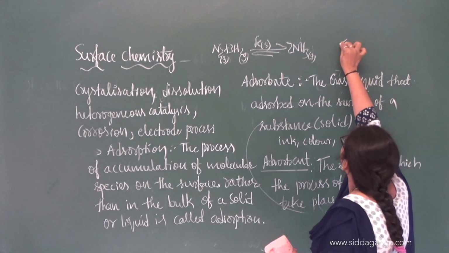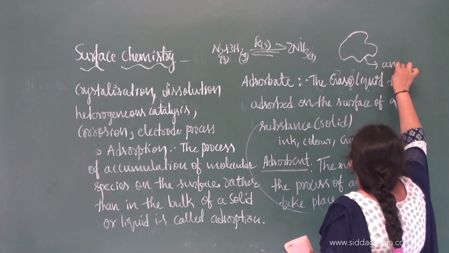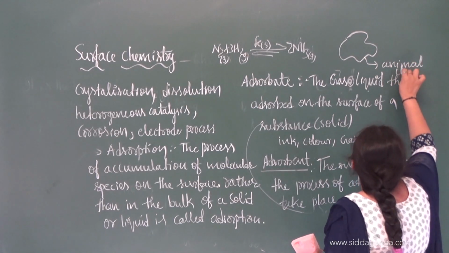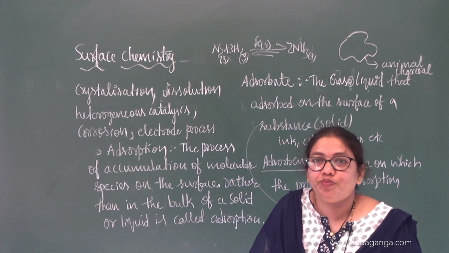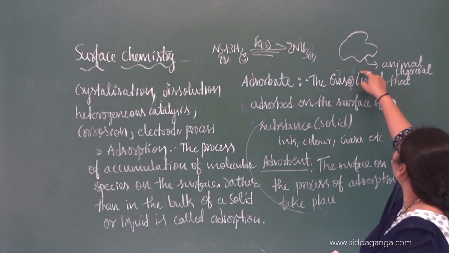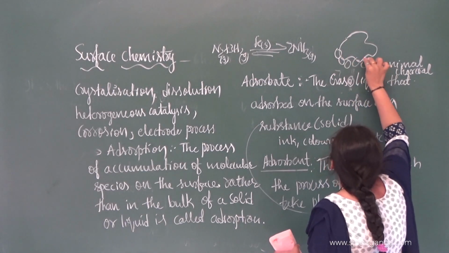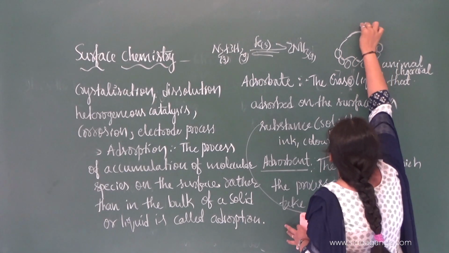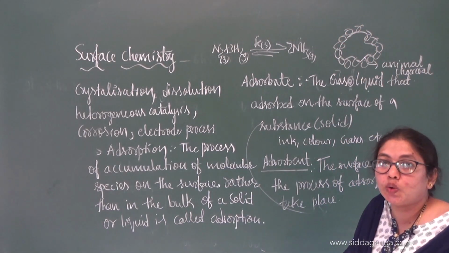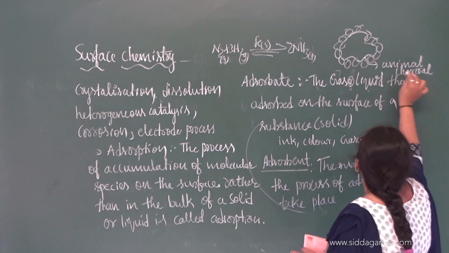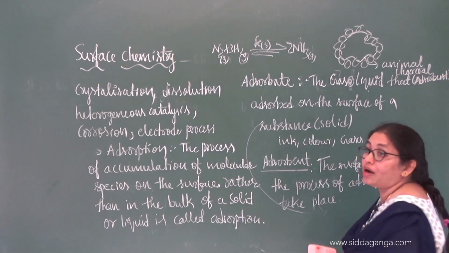You can have, for example, a container, right? In it you have animal charcoal. If you are a true vegetarian, you can have simply charcoal also. Here I am taking animal charcoal as an example, and if I allow a gaseous mixture, the gaseous molecules will get adsorbed on the surface of this animal charcoal. So what does this animal charcoal act as? It acts as adsorbent.